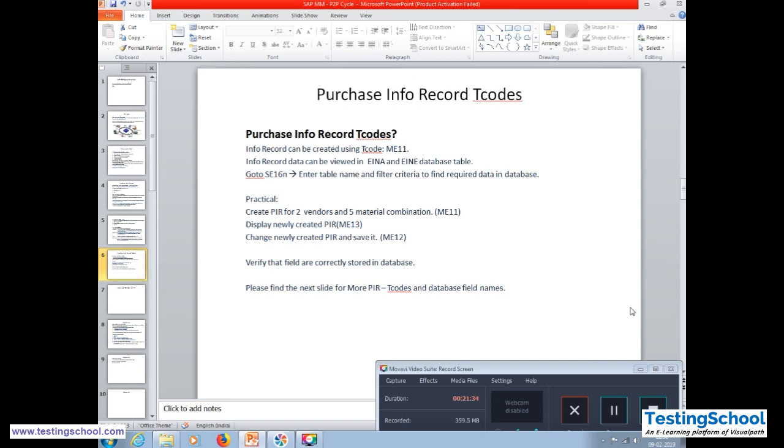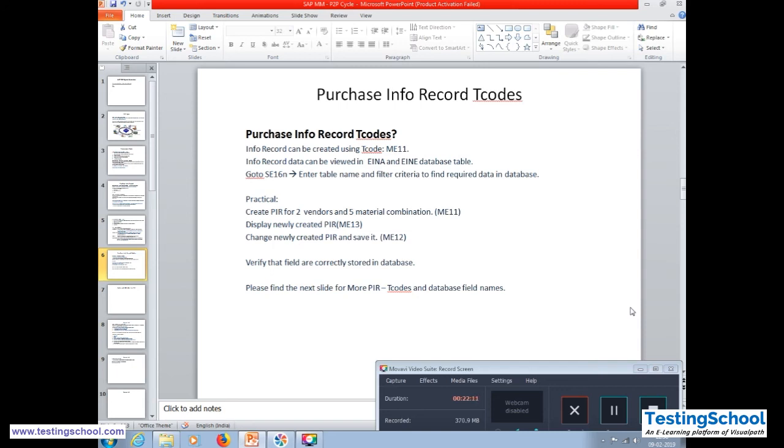Then condition type is there. What are the different conditions that need to be maintained for this material? Then net price calculation is also there, which indicates the discounts and surcharges. Gross price excludes discounts and surcharges. Effective price means net price, that means it includes discounts and surcharges plus cash discount plus delivery charges. So these are the basic fields in PIR, the purchasing info record.